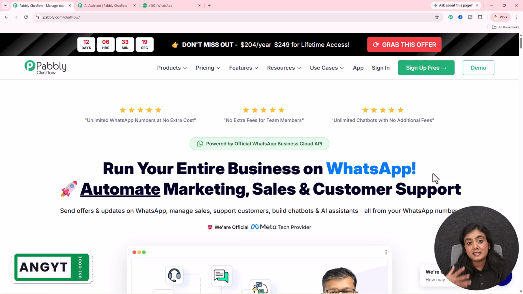For creating this amazing AI-powered WhatsApp chatbot, you need an amazing WhatsApp management tool, for which I use Pabbly Chatflow. It's an amazing tool. It will help you create AI-powered chatbots without any technical coding and programming skills.